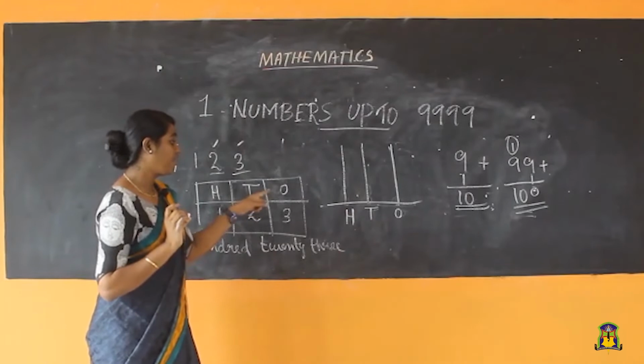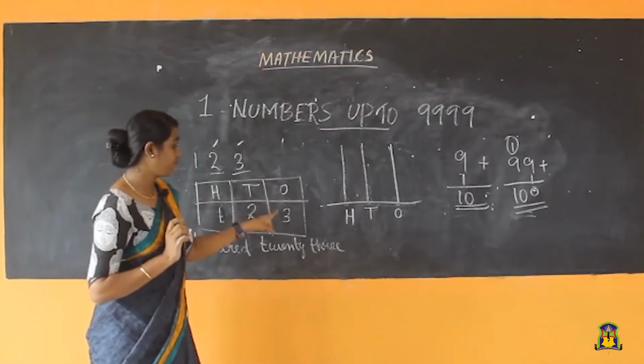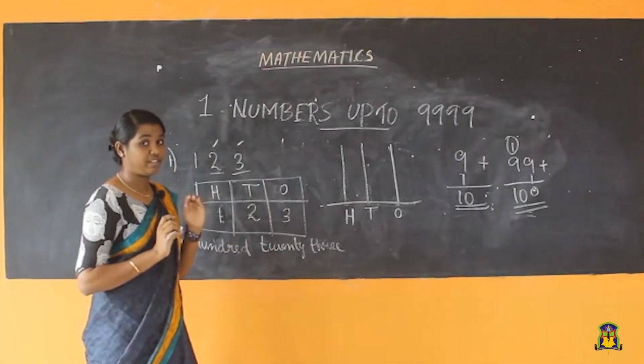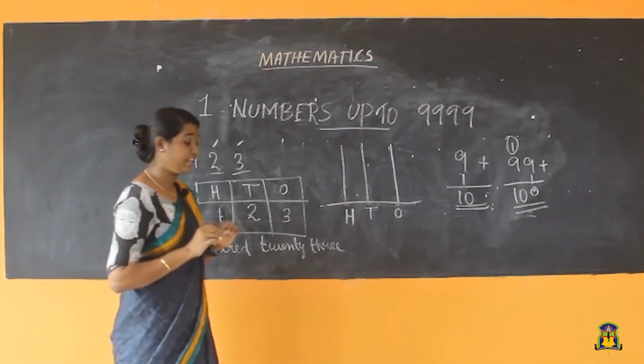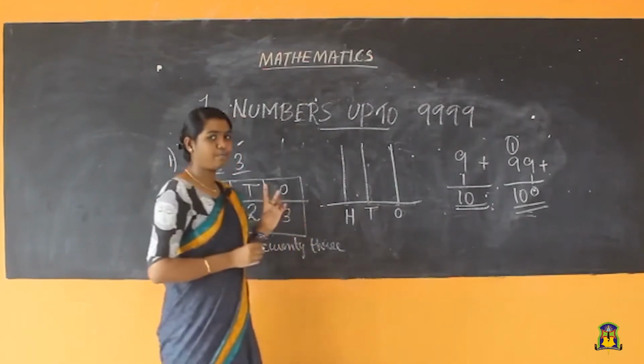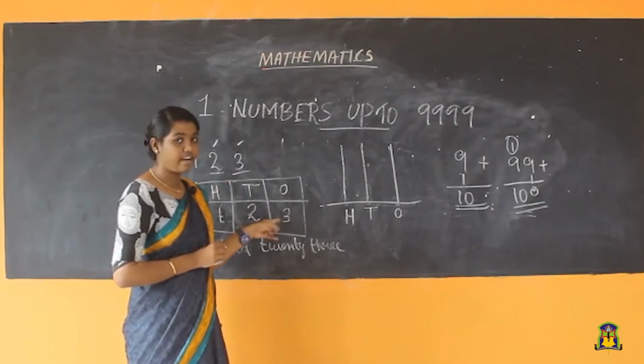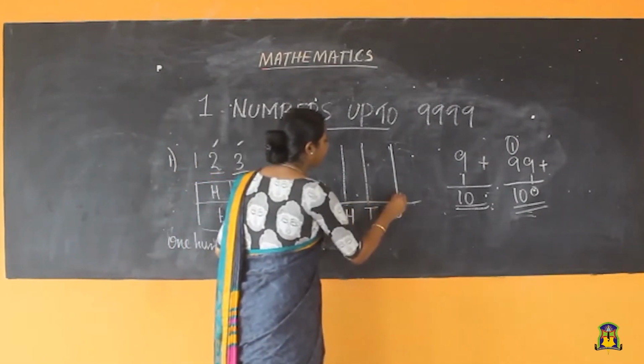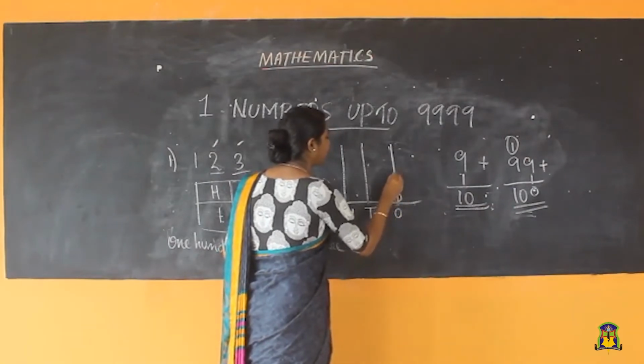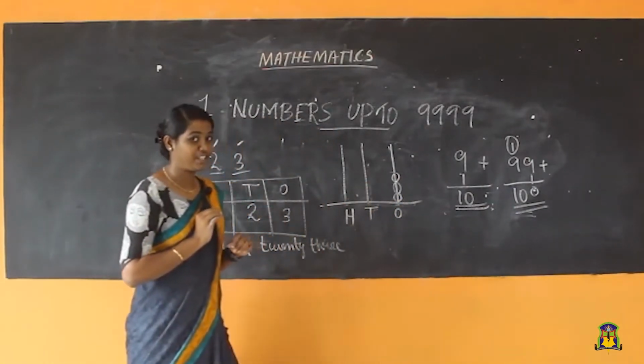How many ones are in this first column? 3 ones. So how many beads do you need to represent, children? Is it 2 beads? Is it 1 bead? No. 3. So here 3 beads. 1, 2, 3.